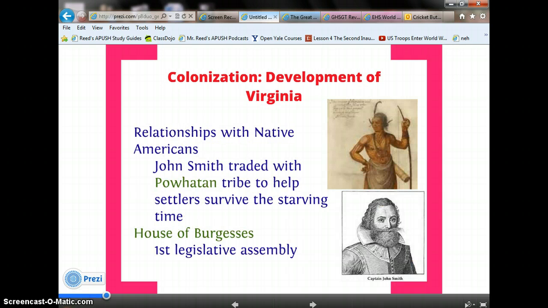Next up is the relationship with Native Americans. John Smith will trade with the Powhatan tribe to help settlers survive what was called the starving time. Another important thing to note was the House of Burgesses. The House of Burgesses will become the first legislative assembly in the New World.